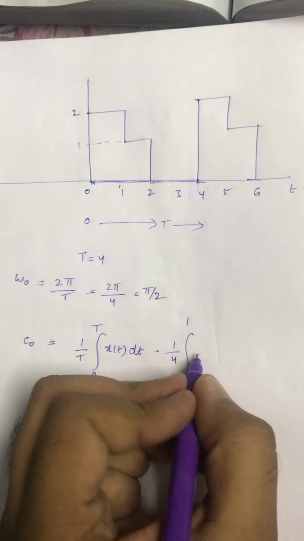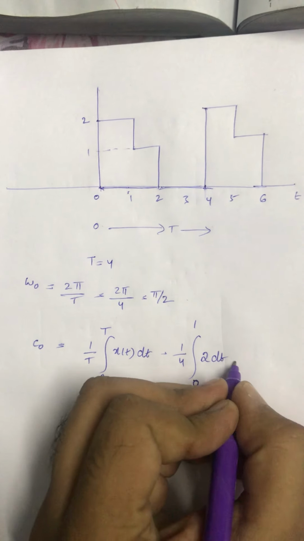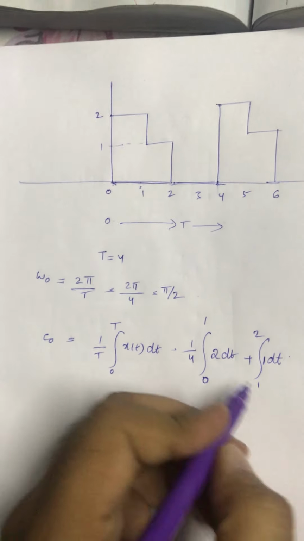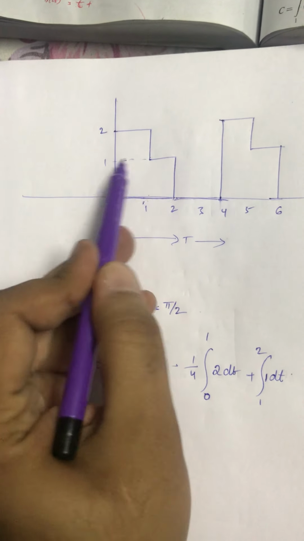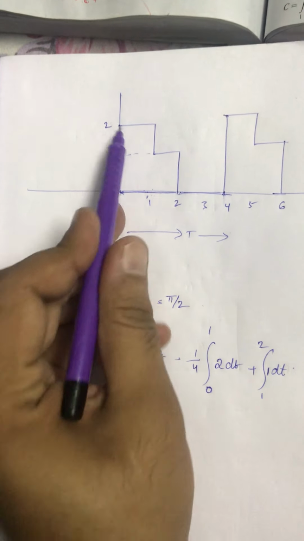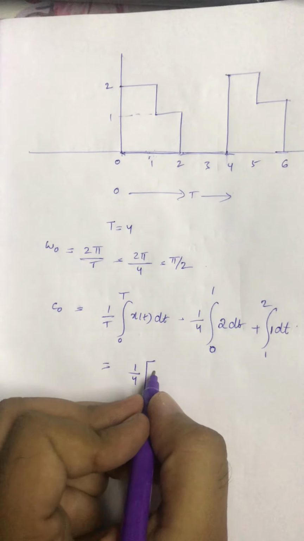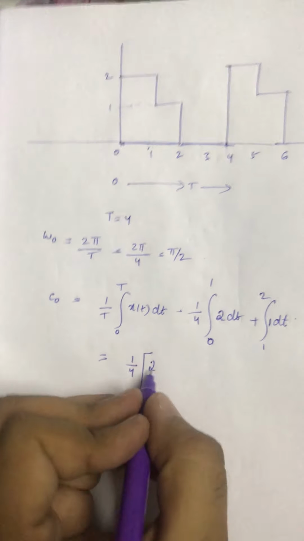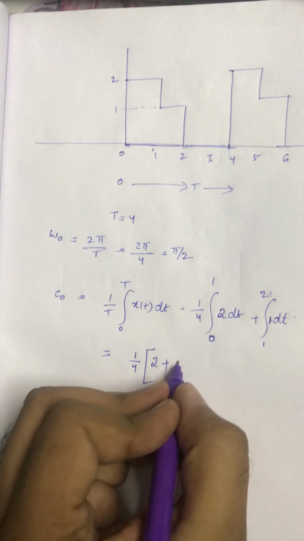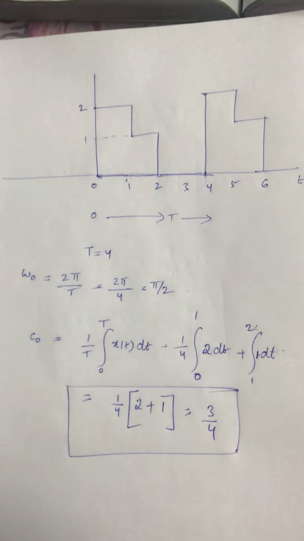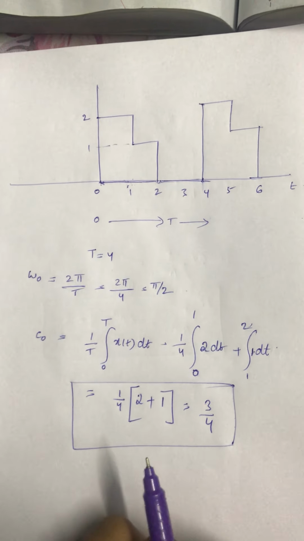So this is nothing but integral 0 to 1 of 2 dt plus integral 1 to 2 of 1 dt, because from 1 to 2 the magnitude is 1, and from 0 to 1 the magnitude is 2. Upon integration you will get 1 by 4 into 2 plus 2 minus 1, which is 1. So your c naught is 3 by 4. Simple. And you are left with only another coefficient, which is Cn. We will discuss that also.